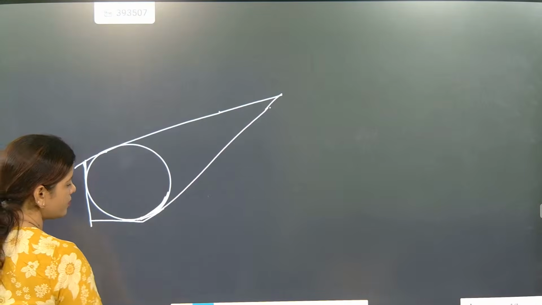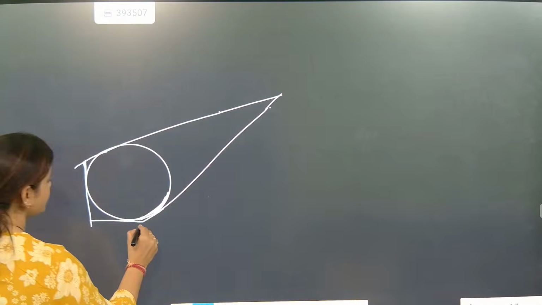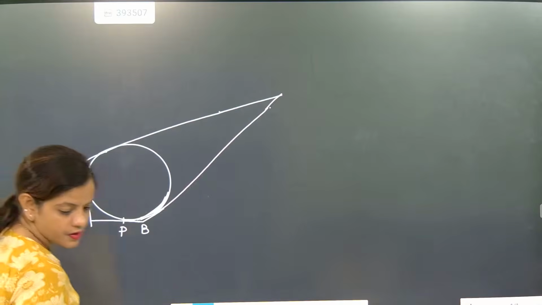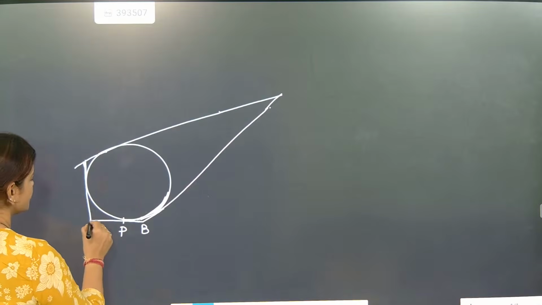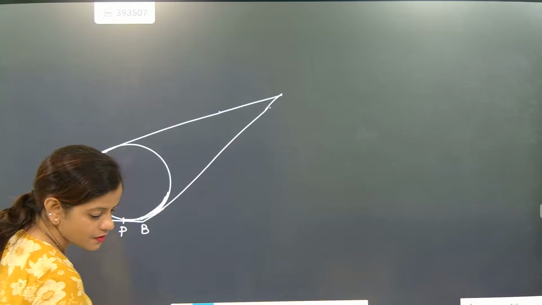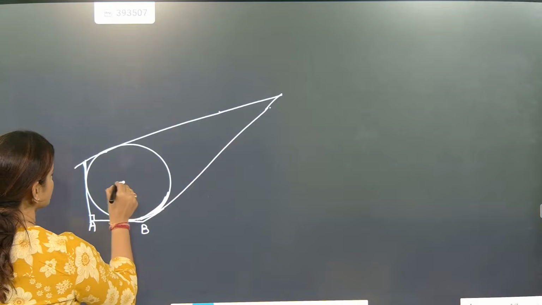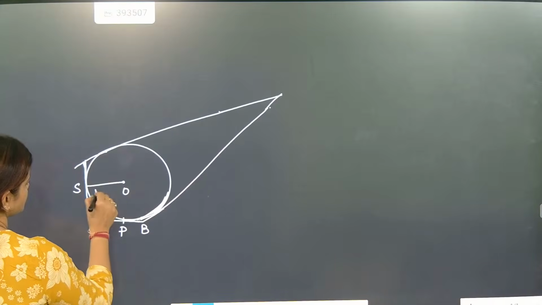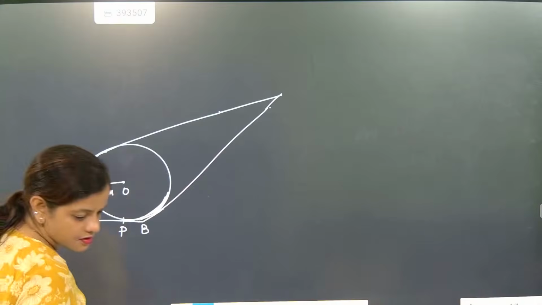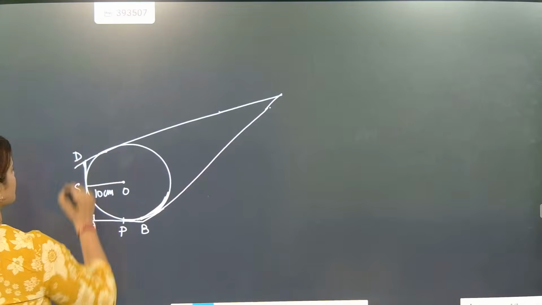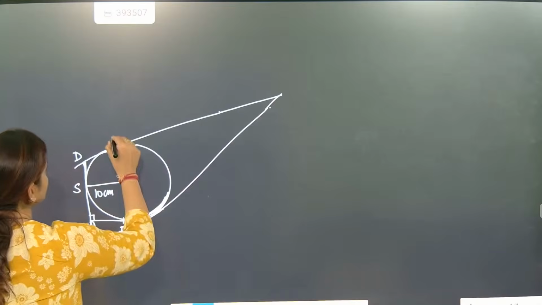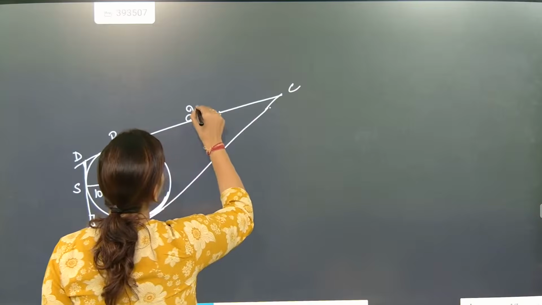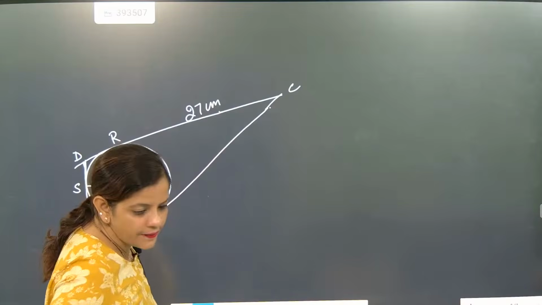In this circle, here it is B. The touching part is P. This part is A. This is S. This is D. This is R. This is C. 27 centimeter.